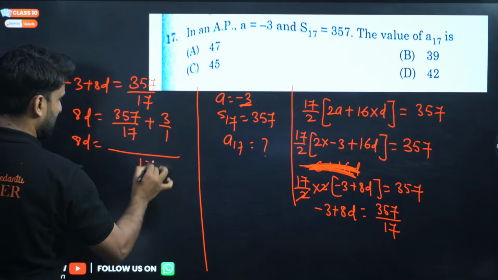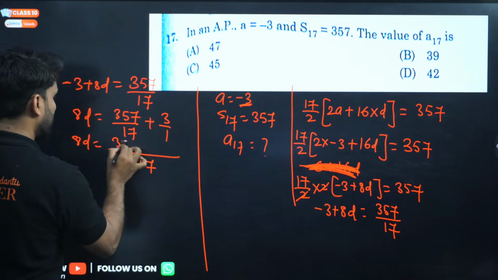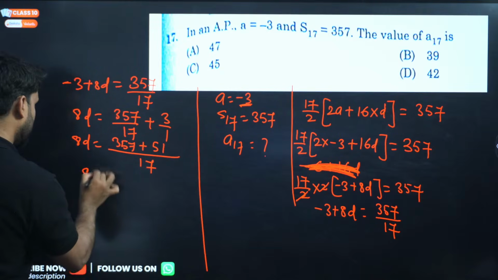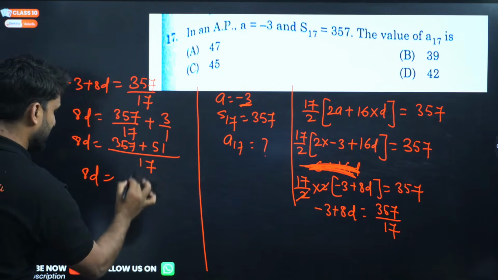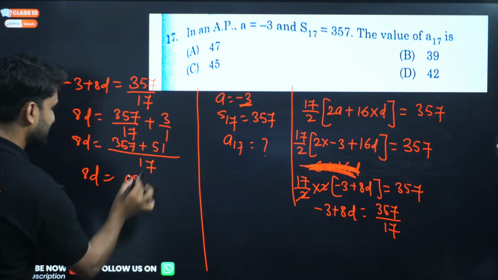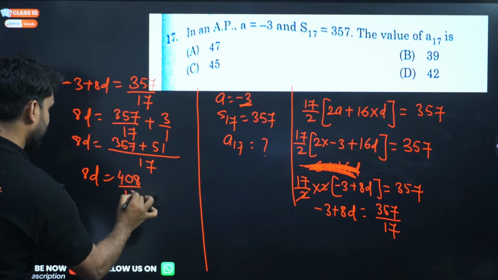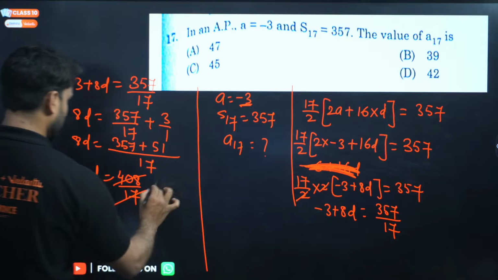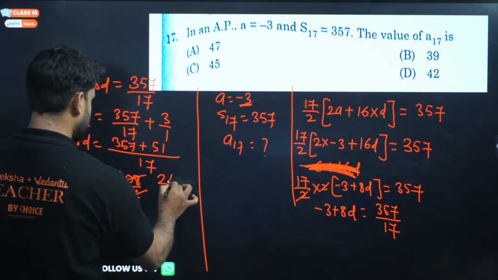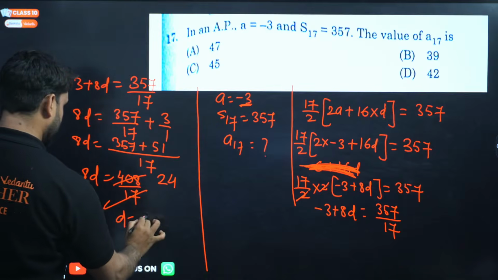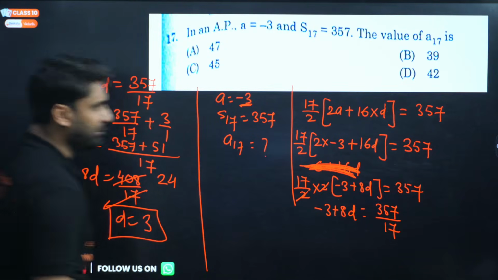Now can we take the LCM? So this will become 357 plus 51, so 8d will be equal to 408 by 17. Now 17 can cancel: 17 times 2 is 34 and 17 times 4 is 68. So 8d is 24, and d will be equal to 3.